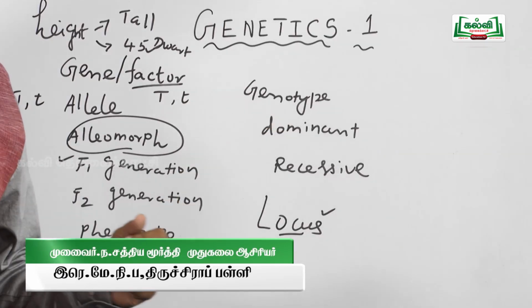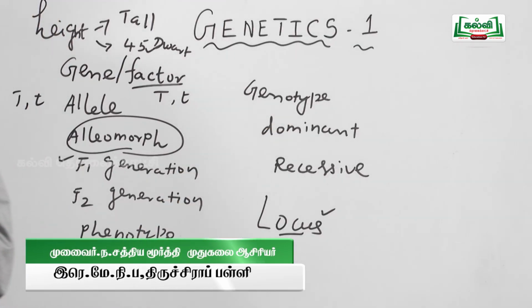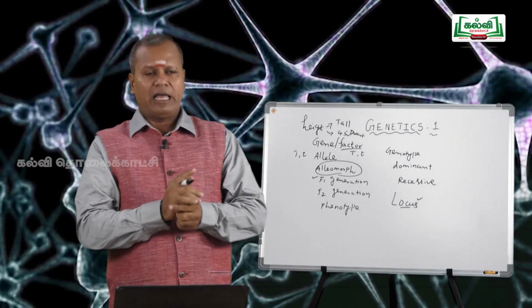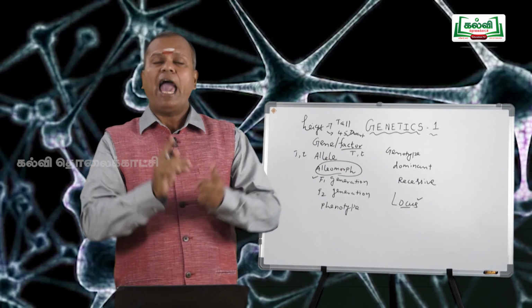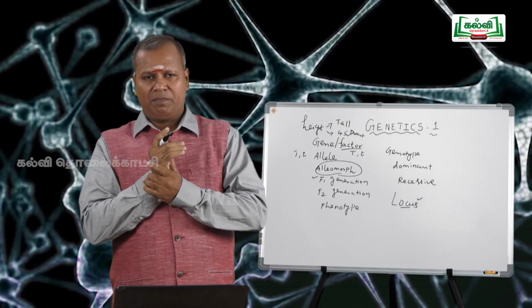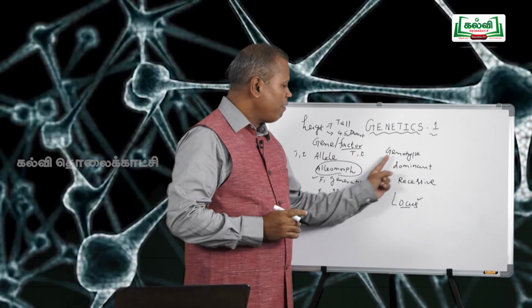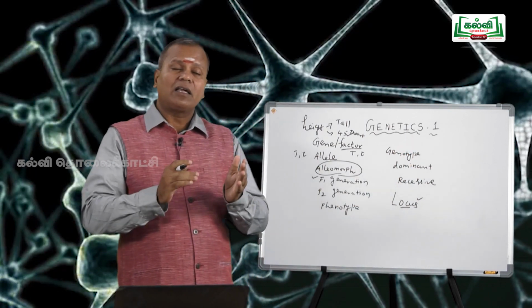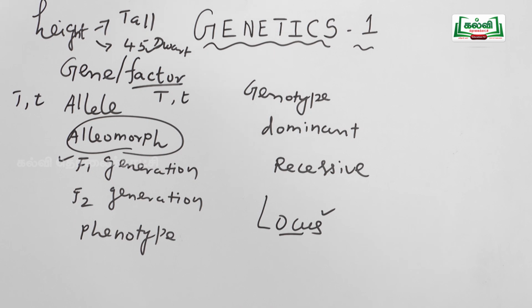What is a dominant character? According to Mendel, whenever a cross is made between two pure parental stocks, the F1 hybrid produces any one of the parental characters. The character expressed in the F1 generation is said to be the dominant character. The character which is not expressed or is suppressed in the F1 generation is said to be the recessive character.